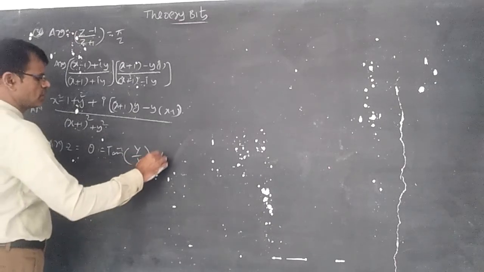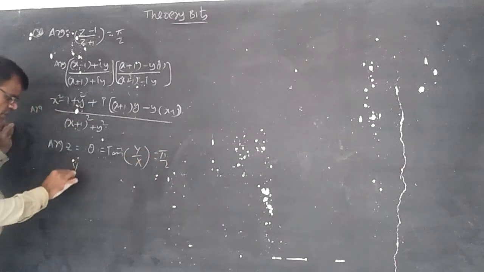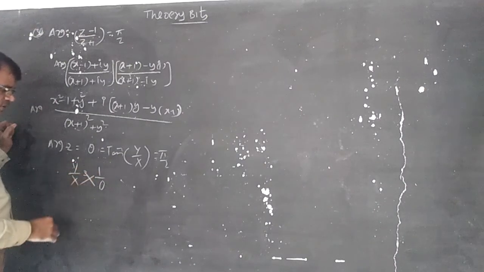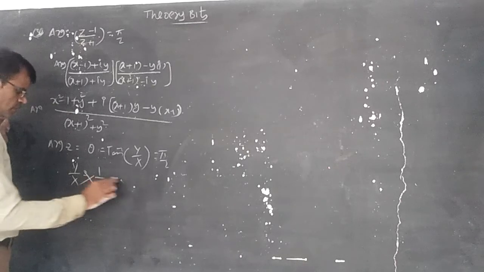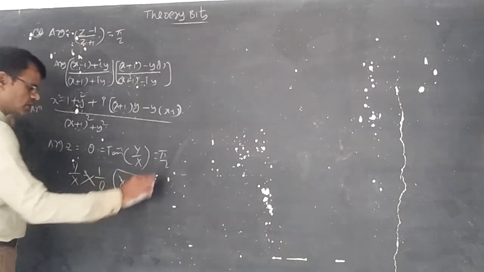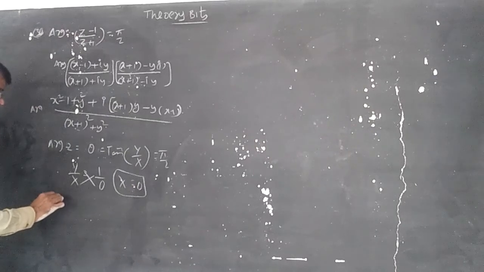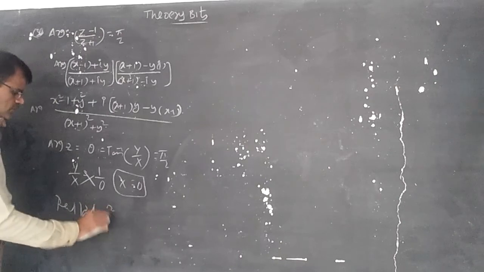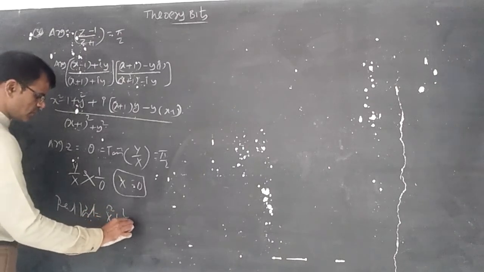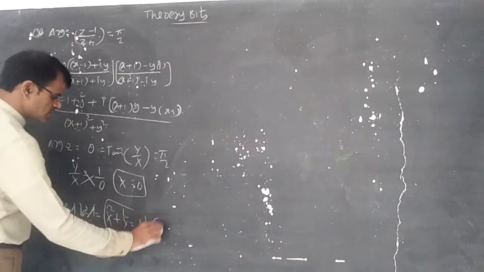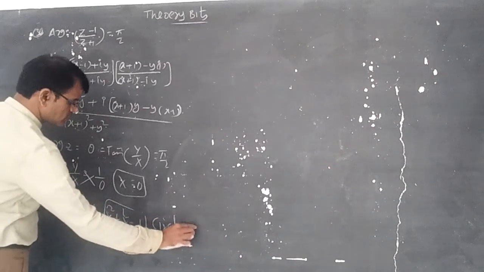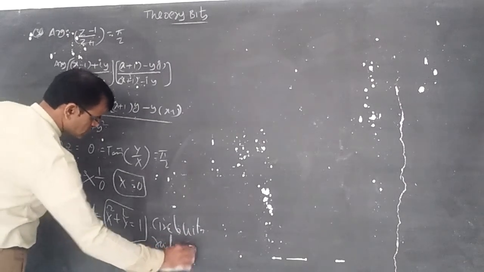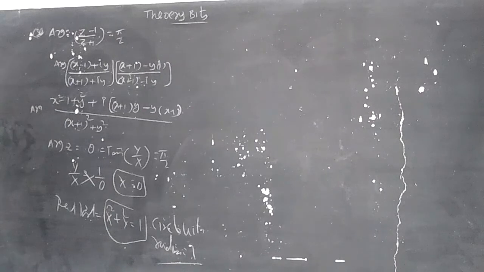It is given as pi by 2. So you can understand y by x is equal to tan 90, which is infinity, understood as 1 by 0. So the real part is equal to 0, that is x square plus y square minus 1 equal to 0, so x square plus y square equal to 1. So it is a circle with radius 1, the unit circle. The locus is a circle with radius 1.